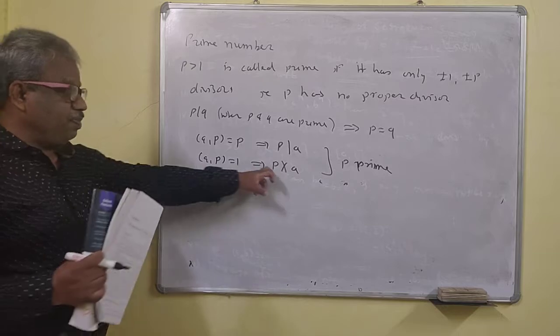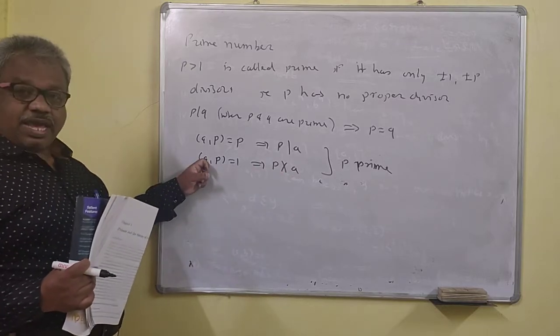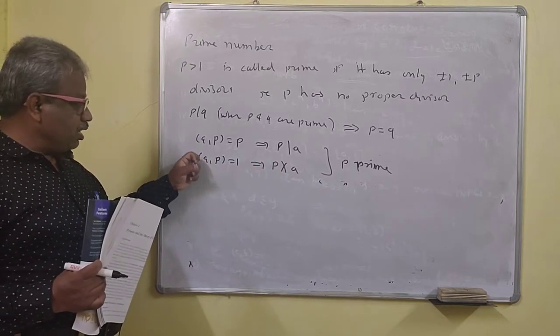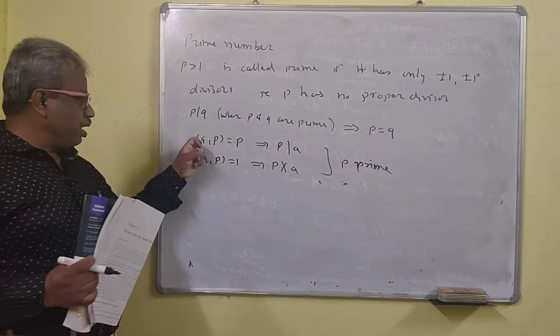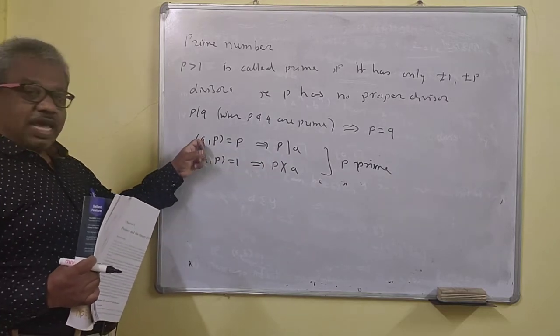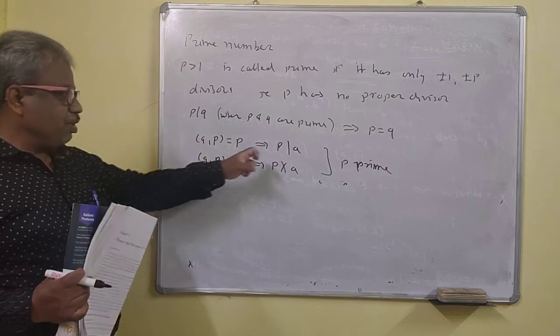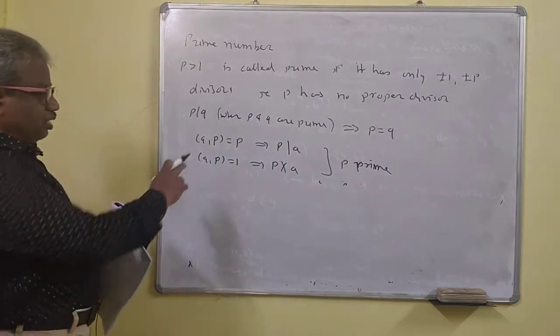So the GCD is 1 here. Because p does not divide a, that means a is not a multiple of p. Here the GCD is p, that means a is a multiple of p, that means p divides a.